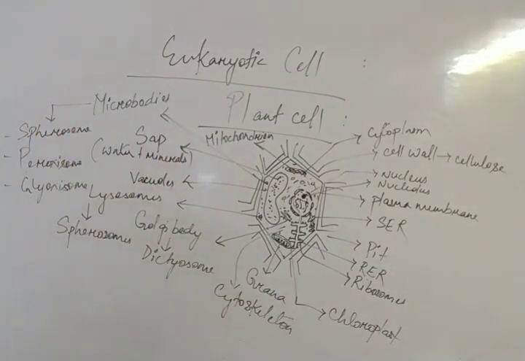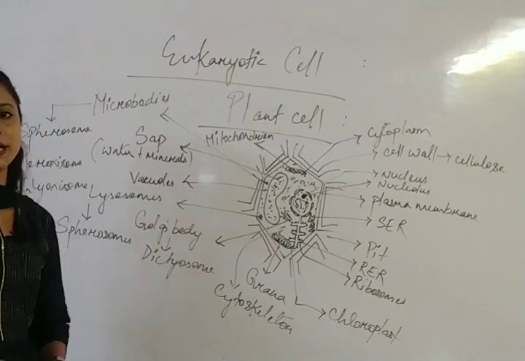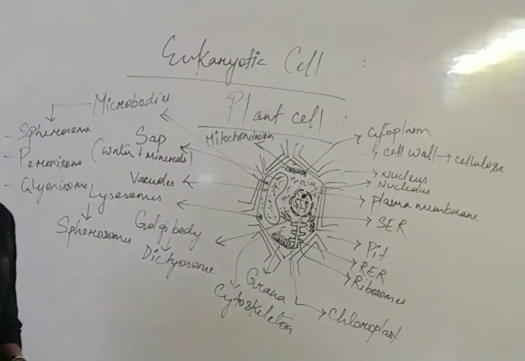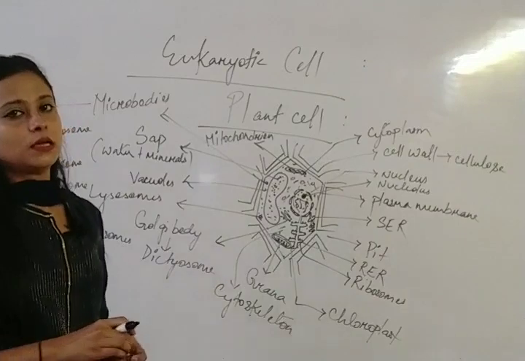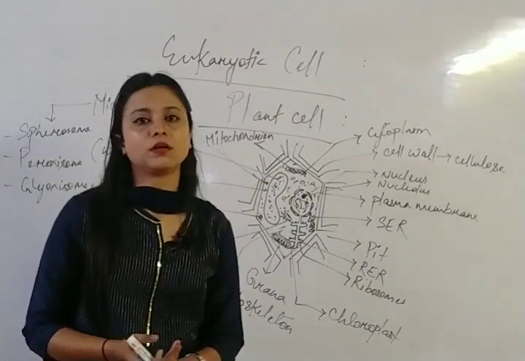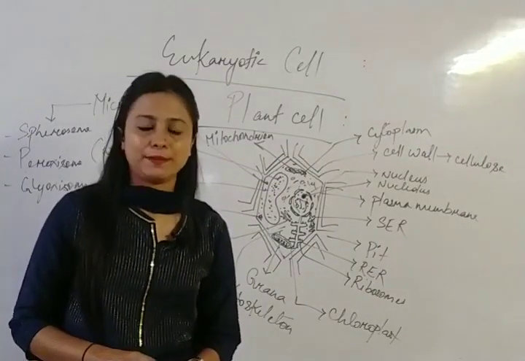Clear? So this is the plant cell, and we have discussed the cell wall and plasma membrane. The cell wall is made up of cellulose, that's why it is known as cellulosic cell wall. We already discussed all the things in brief; details will come when we discuss the cell organelles. Next video we'll discuss the cell membrane. Okay, thank you.